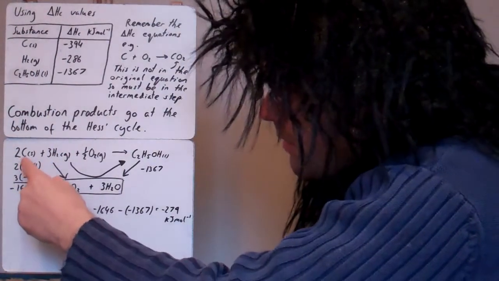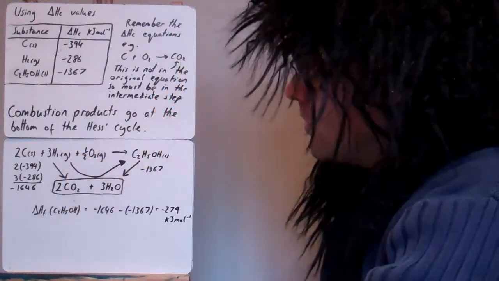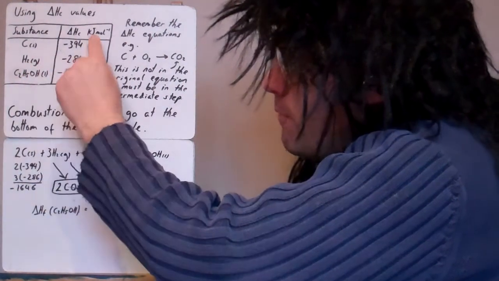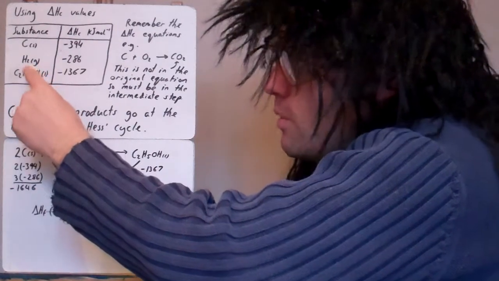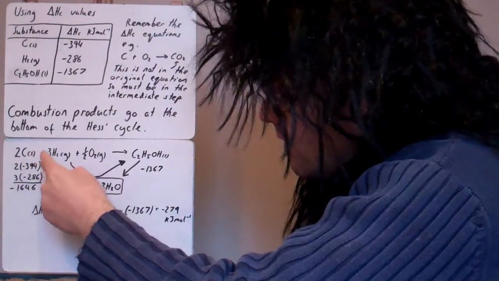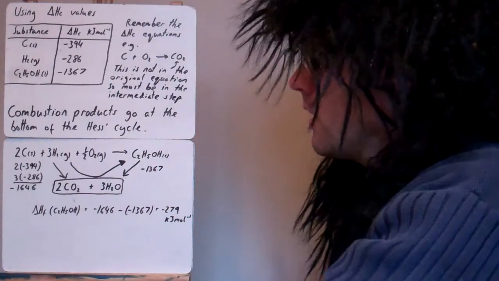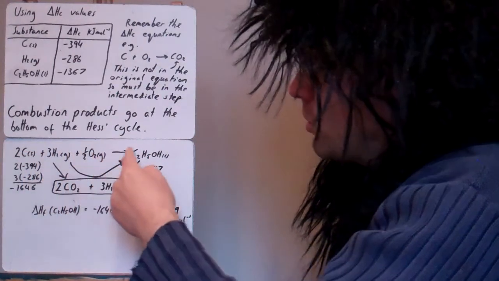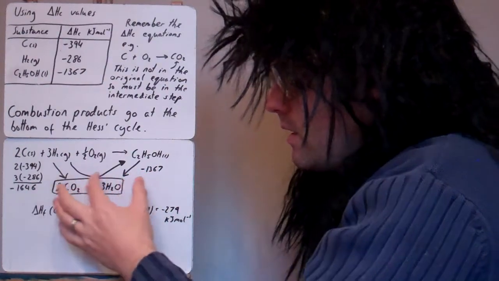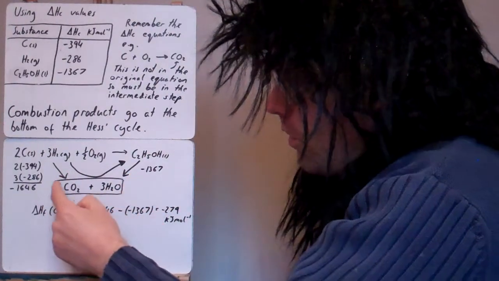So we've got carbon, hydrogen and oxygen reacting to make ethanol. Nowhere in that reaction is any carbon dioxide. Let's think about hydrogen: the enthalpy of combustion would be H2 plus half O2 making water. Nowhere in here is any water. If you burn ethanol, you make carbon dioxide and water. So again, no carbon dioxide or water in here. So the carbon dioxide and water must be part of the intermediate, this part down the bottom of the Hess cycle.